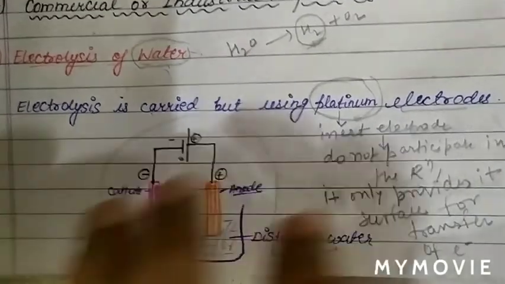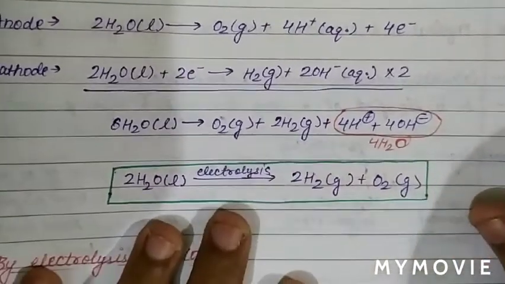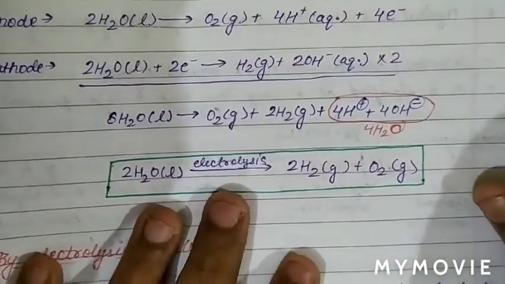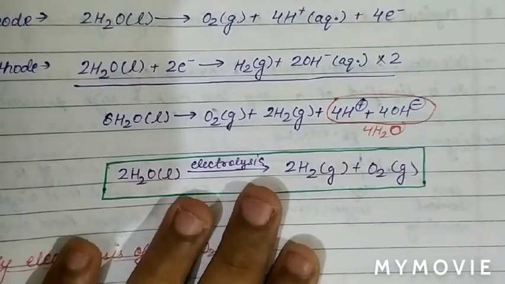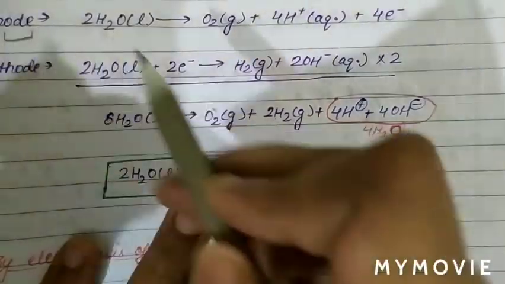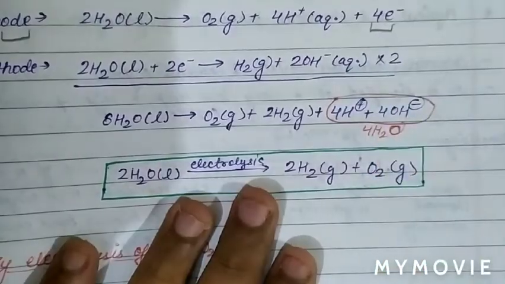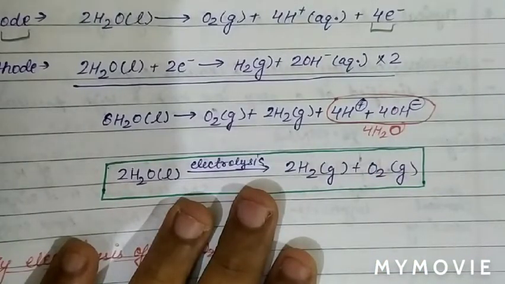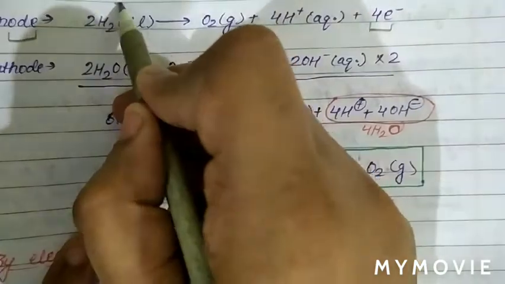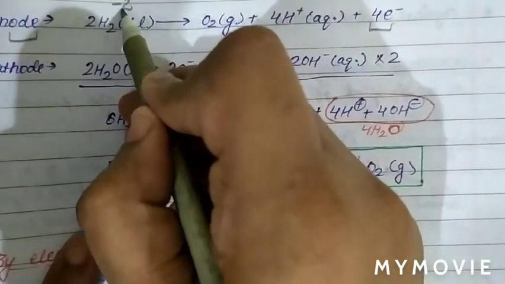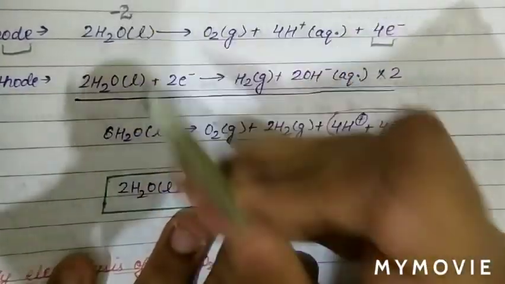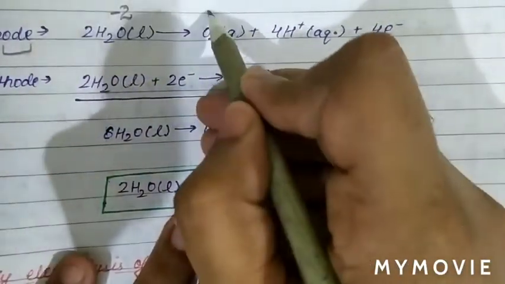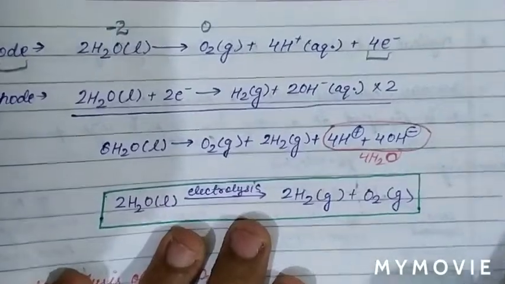See, which reactions takes place? So basically, at anode, when there is electrolysis of water, at anode there is basically loss of electron. We can see that the oxidation state of oxygen in this compound is -2, while the oxidation state of oxygen in this compound is 0.